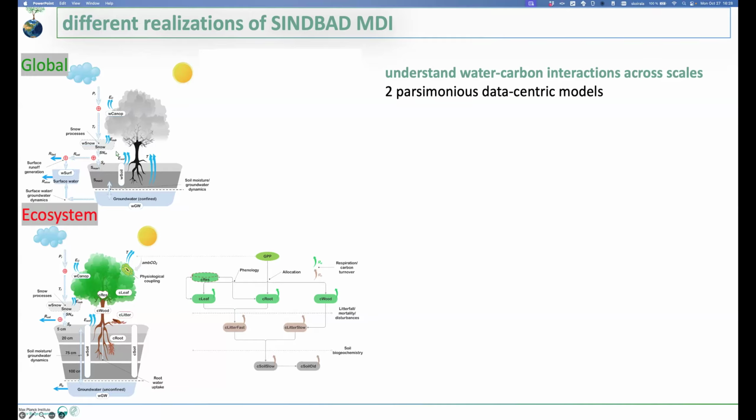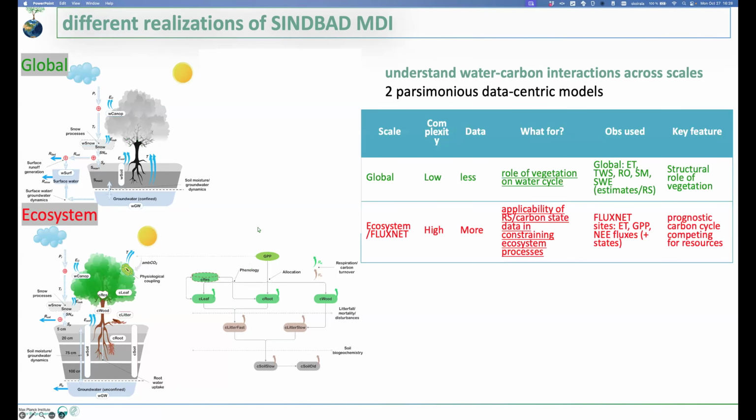We have vegetation, but it doesn't have productivity, and it only has a structural function. At the ecosystem scale, we have a model built from the same framework where we have the carbon cycle, not only with GPP and transpiration coupling, but also the full carbon cycle flow within different organs, and also coupling for root water uptake, competition between root water uptake and light, and so on. So we build these two model structures.